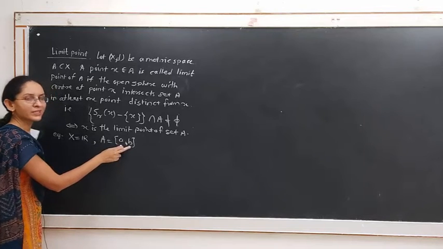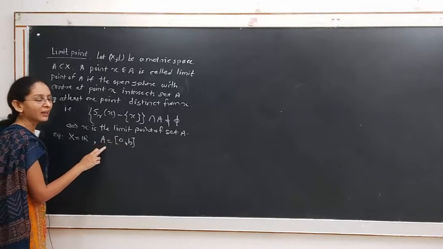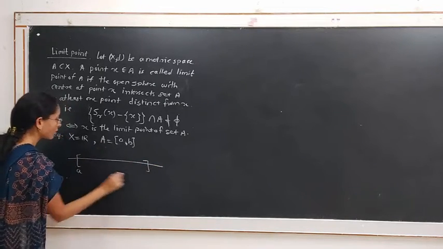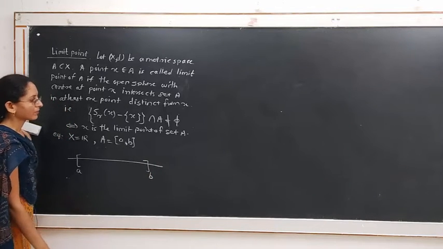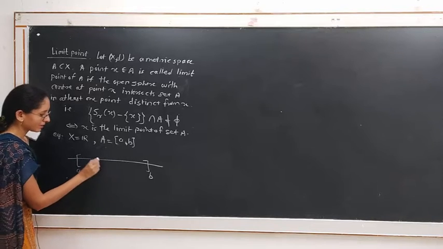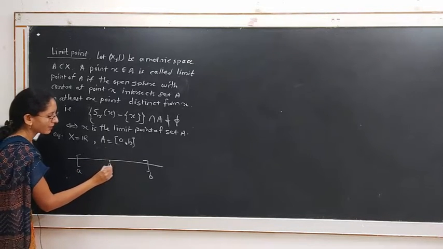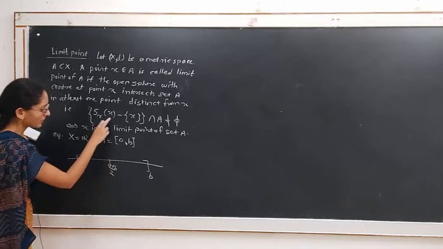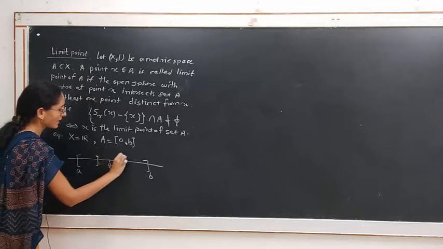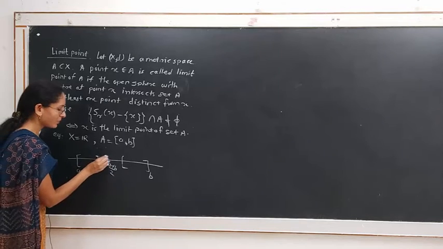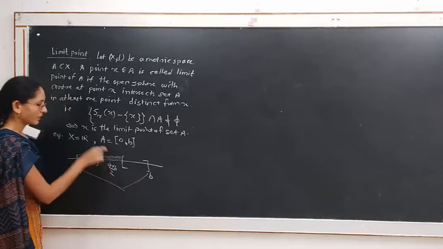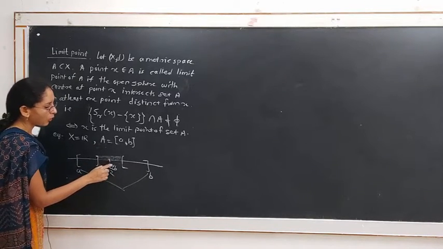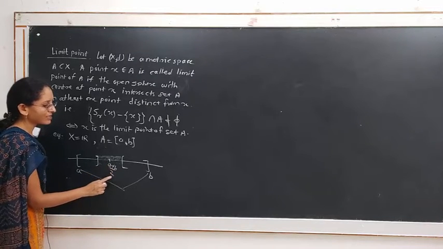Then all the points of this set are limit points of the set A, because if we consider this closed interval [a, b] and one of its points, suppose the midpoint (a+b)/2, and the open sphere with center at this point of some radius, then the intersection of this sphere with the closed interval [a, b], that is the set A, consists of infinitely many points other than the center of the sphere, which is (a+b)/2.